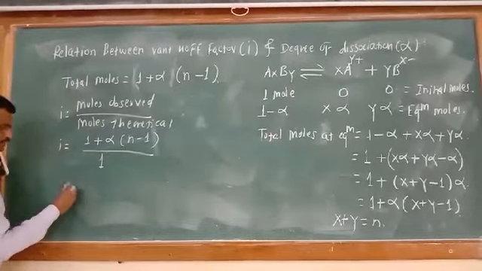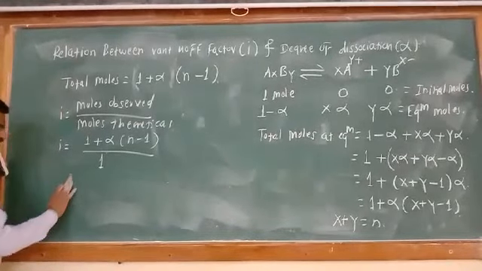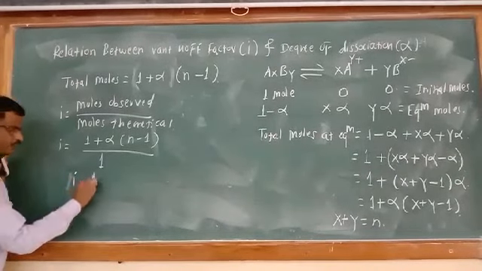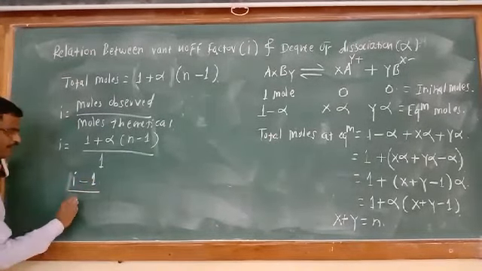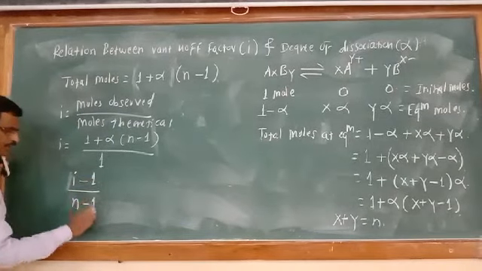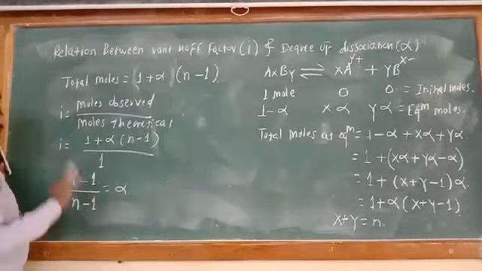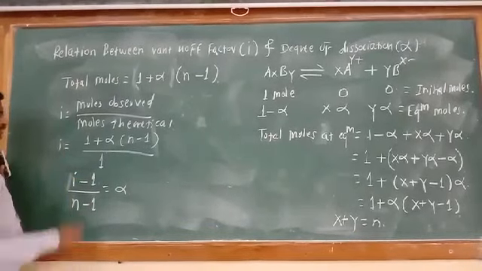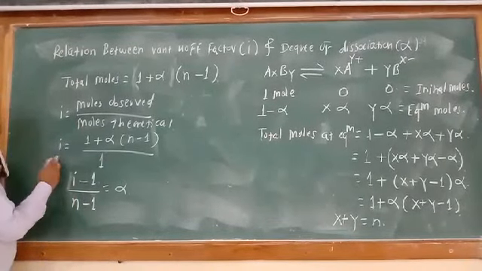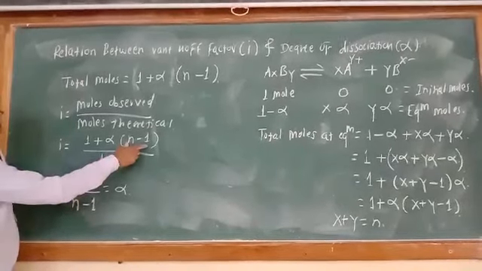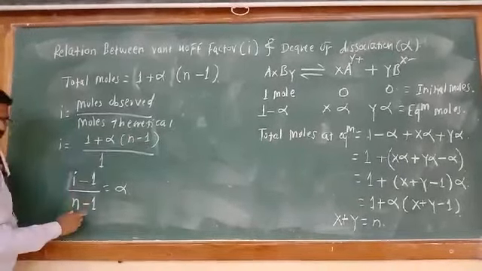And from this we can write i minus 1 divided by n minus 1 will be equal to alpha. What we have done is, this i minus 1 taken to the left side, and n minus 1 goes to the denominator.